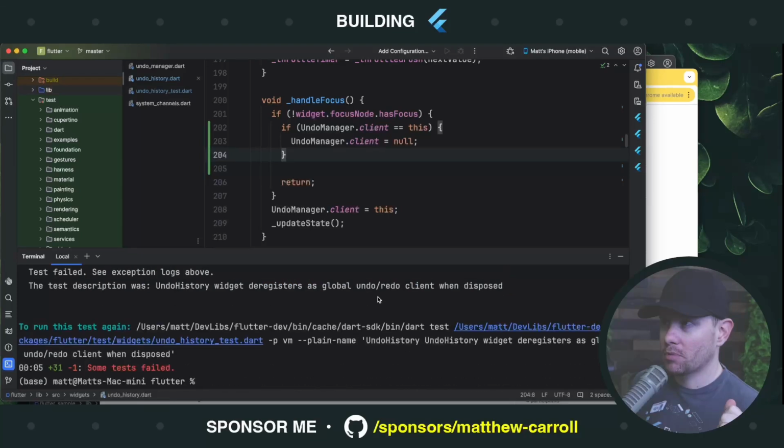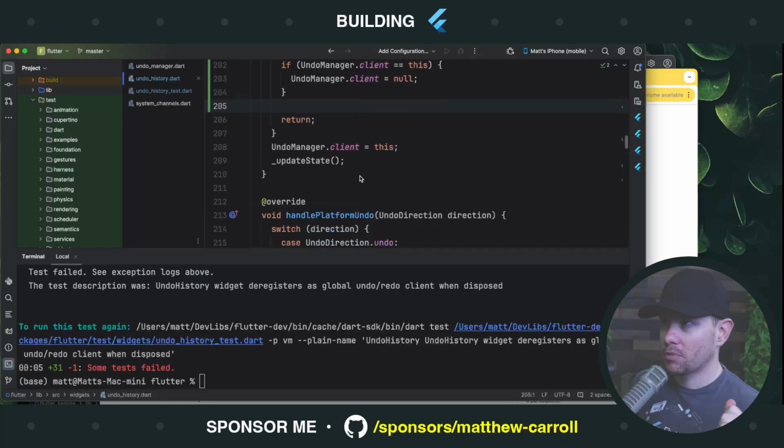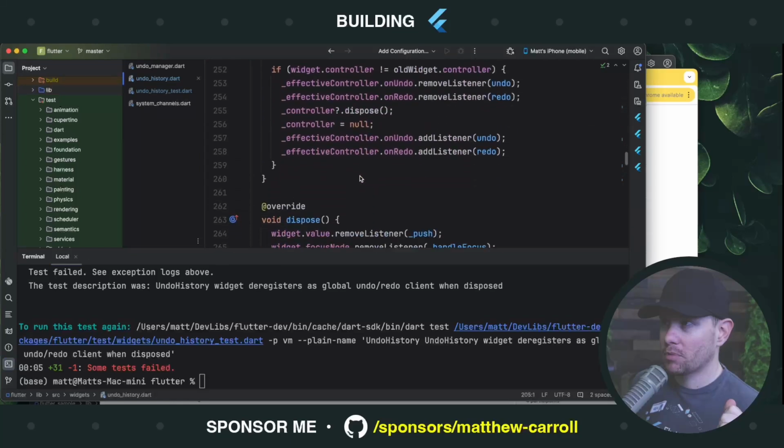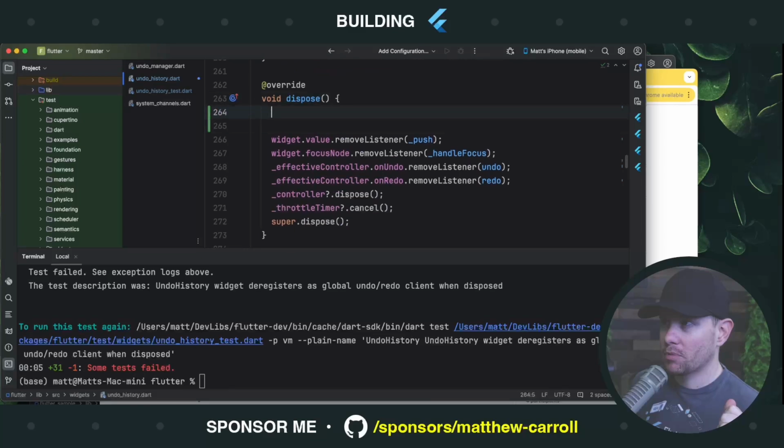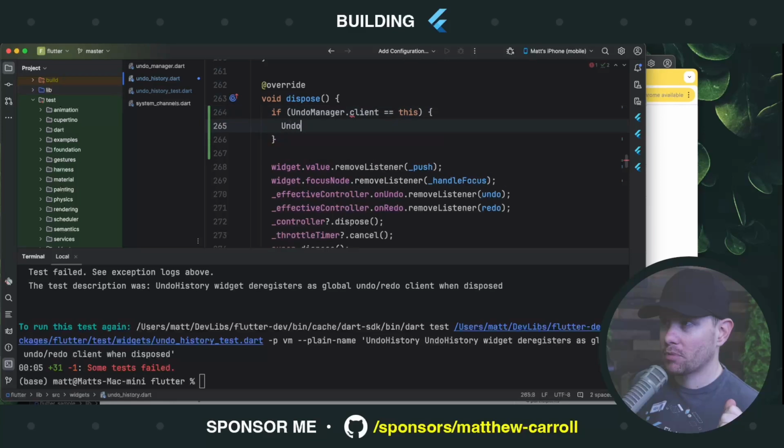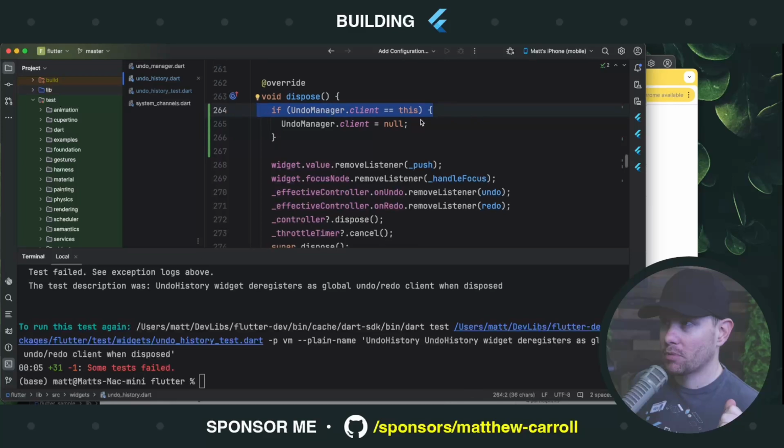Now 31 pass and 1 fail. Let's go to dispose. Dispose. If undo manager.client equals us, then undo manager.client equals null. You might wonder, why is this if statement here? This if statement is here because it's possible that somebody else is listening to undo redo, not us. Well, we don't want to null them out. We don't want to deregister somebody else. We only want to deregister us. So if we are still registered, we are going to deregister.